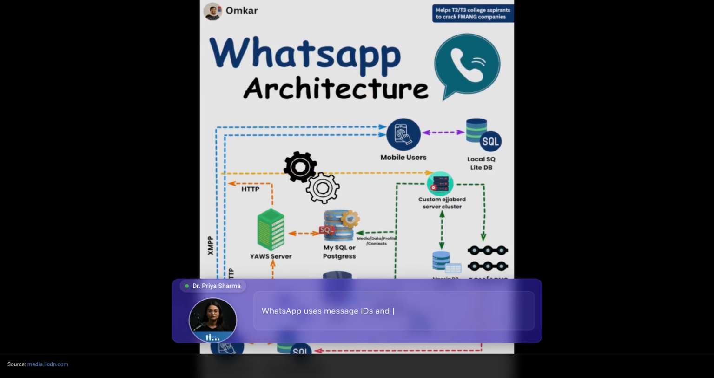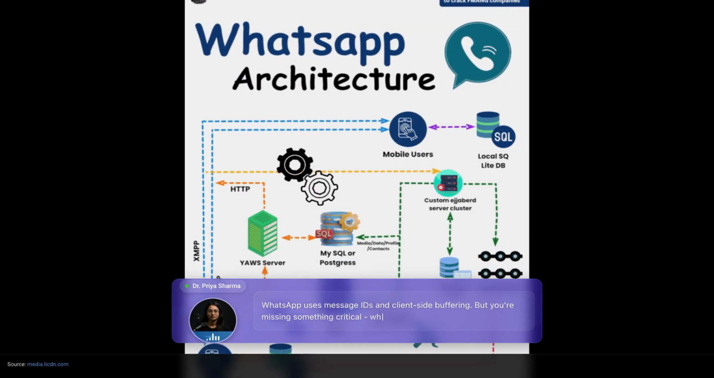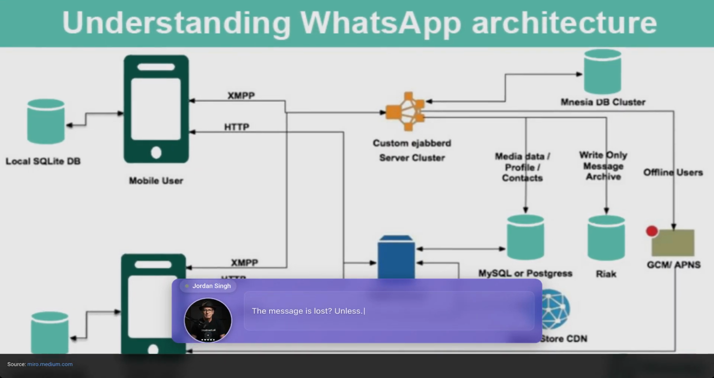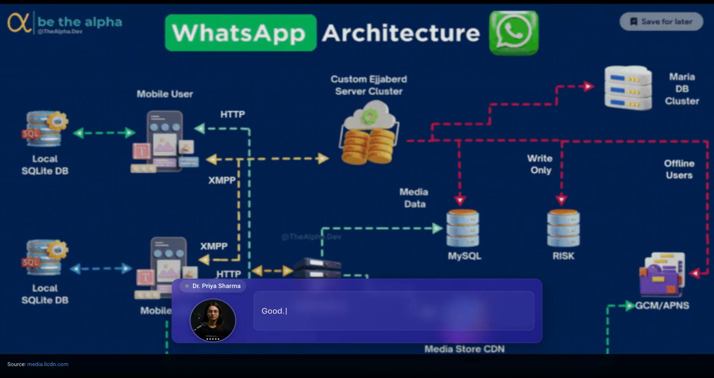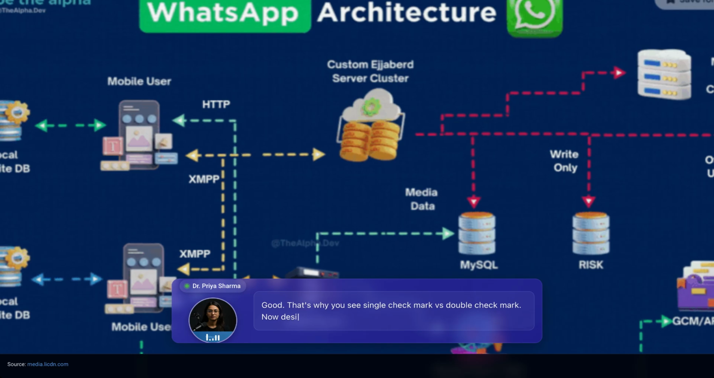WhatsApp uses message IDs and client-side buffering. But you're missing something critical. What if I send a message and my phone dies immediately? The message is lost unless client confirms receipt from server before marking as sent. Good, that's why you see single check mark versus double check mark. Now design your database layer.